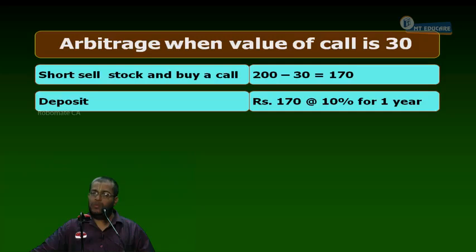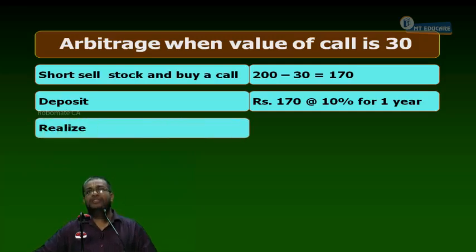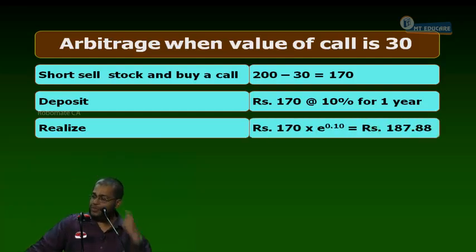170 at 10% for 1 year. Can you proceed? Now, what happens after 1 year? The deposit should be realized. I'll get more than 170, along with interest: simple interest, compounded. Normal compounding, continuous compounding. 170 into e power 0.10.